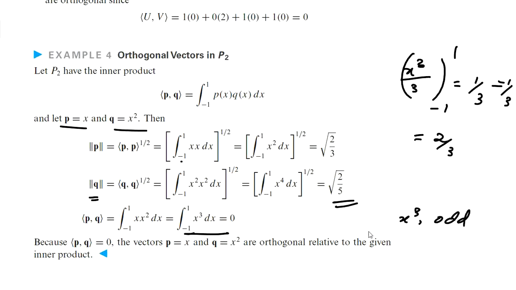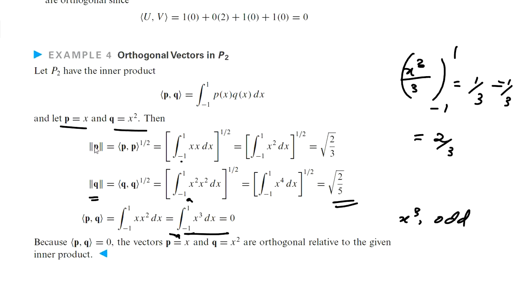When the function is odd, when we integrate it from -a to a, that integral becomes 0. If it were an even function, the integral would become 2 times the integral from 0 to 1. So here the inner product becomes 0. So we can conclude that vector p and vector q are orthogonal to each other.